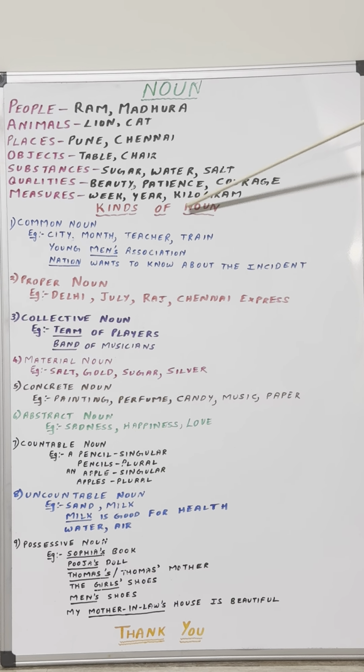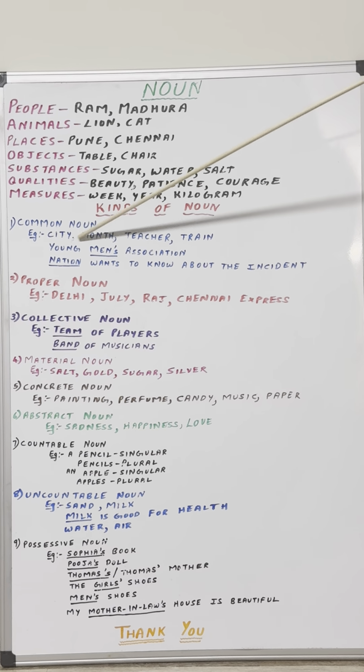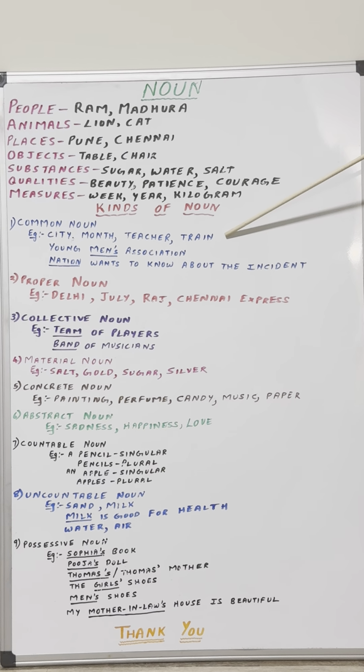Train. Again, train here it's a general term. Can be Rajdhani Express, can be Chennai Express, can be Bhusawal Express, can be any train. I have not mentioned anything in particular. It is just train in general, in common. So all these are the examples of common noun. As I mentioned earlier, common noun refers to the name of person, place, animal, thing in general, in common but not in particular. Now there are two things that you need to remember in common noun.